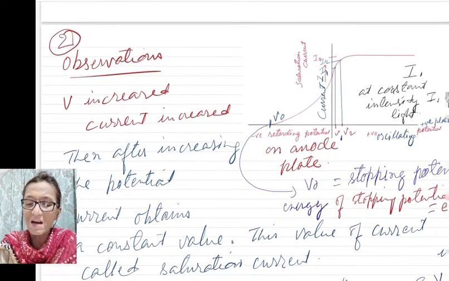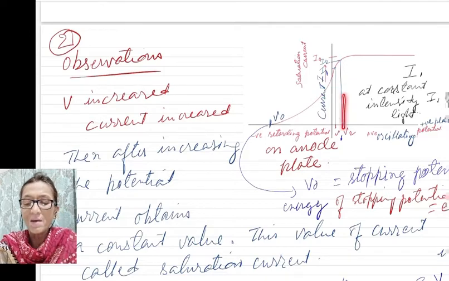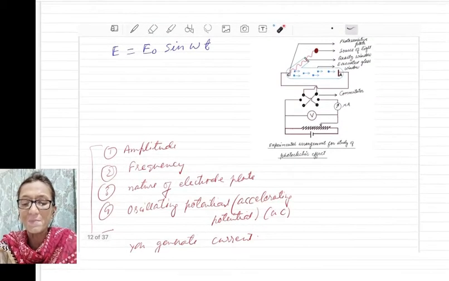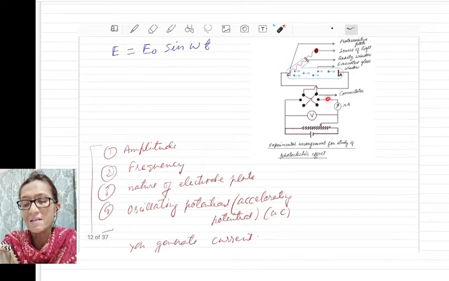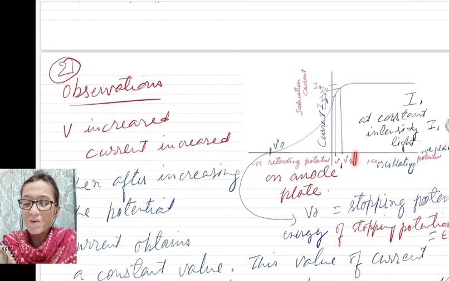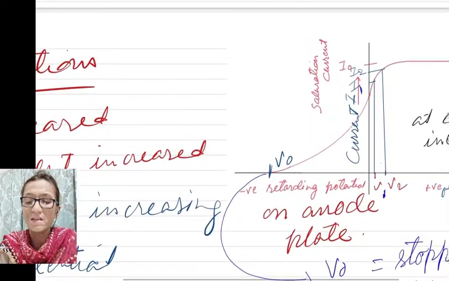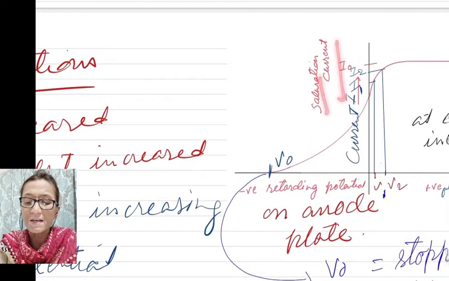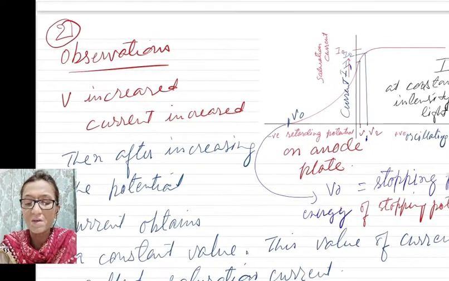So here in this graph you can see that when potential is small, current is small, but when positive potential is large, then it will attract a large number of electrons. Electrostatic force of attraction will be large and more current will flow in the outer circuit. Now, after a certain potential, they found that current becomes constant. It has a constant value, and that constant value is called saturation current. So this was one observation.